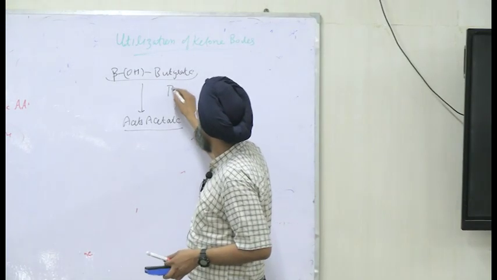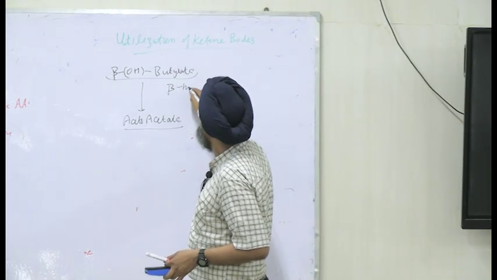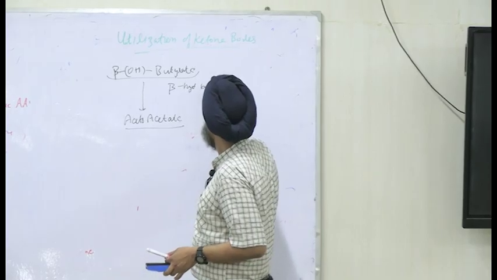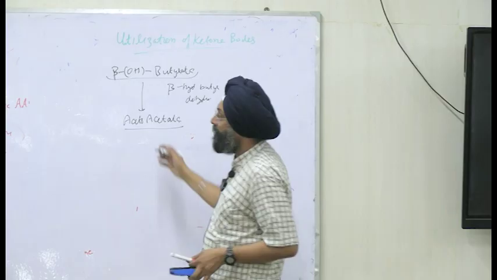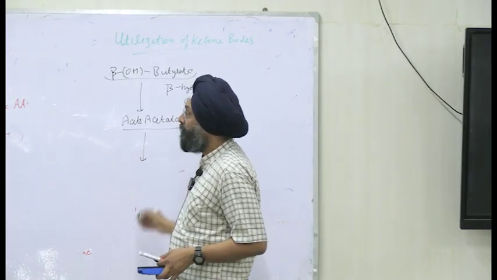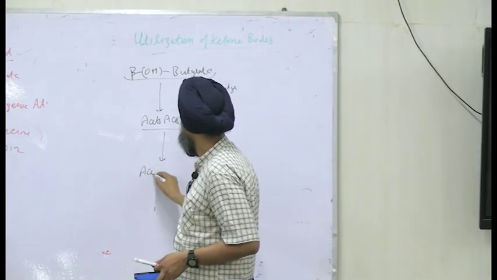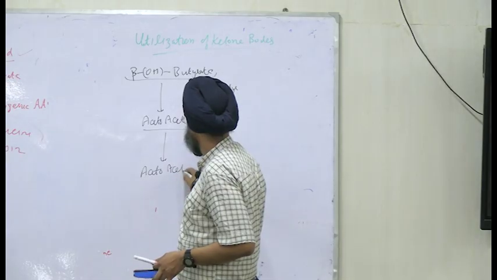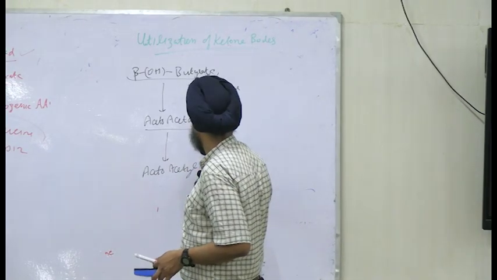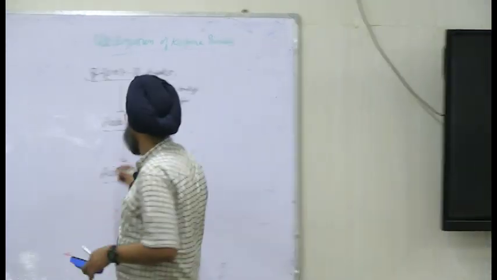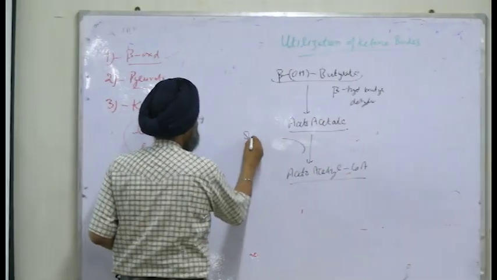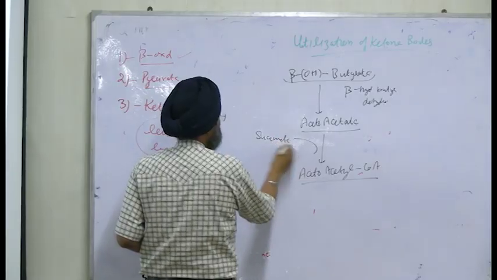And we use beta-hydroxybutyrate dehydrogenase, right? So acetoacetate will form acetoacetyl-CoA, and in this reaction we use succinyl-CoA. Where will it come from?